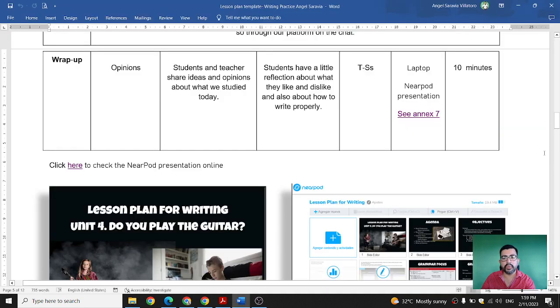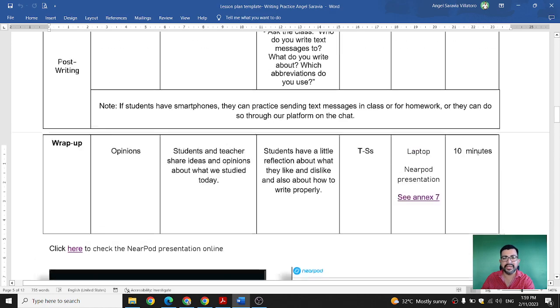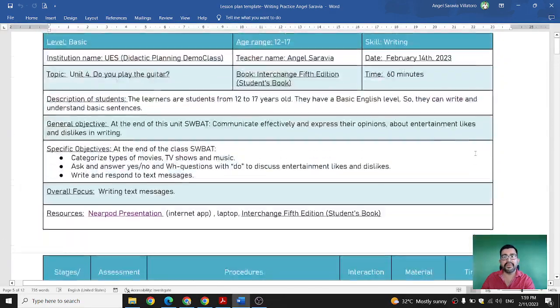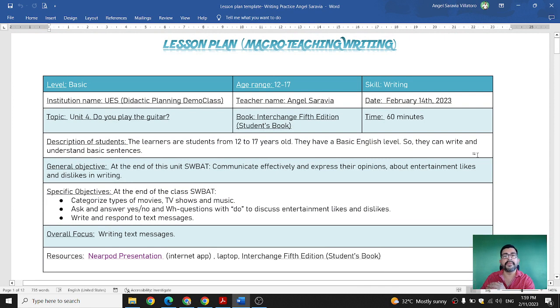So that's pretty much what I have to show you today. Again, this is the lesson plan for writing. That's why all the activities are worked on the writing skill. All right, so I hope you have learned and enjoyed this activity.